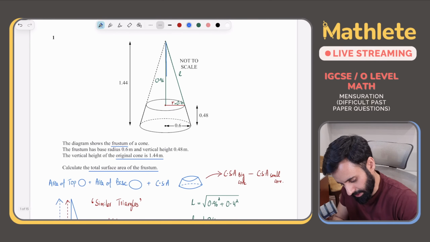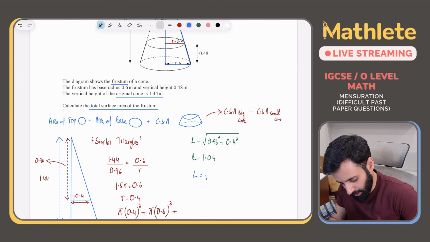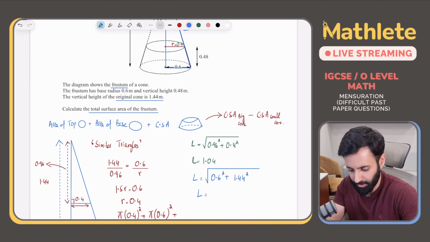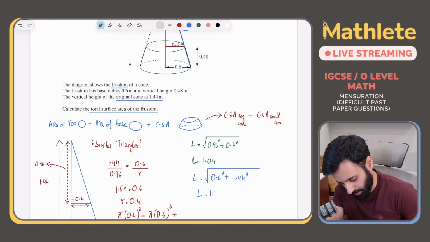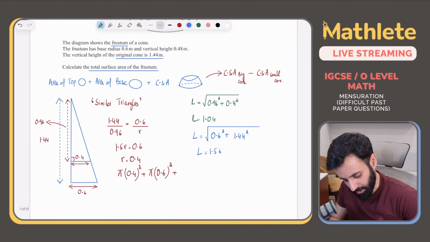अच्छा, then let's calculate the slant height of the larger cone, जिसको मैं बोल रहा हूँ capital L, so that I can distinguish it from the smaller one. So the slant height of the larger cone will be the square root of 0.6 squared plus 1.44 squared. That is equal to 1.56.